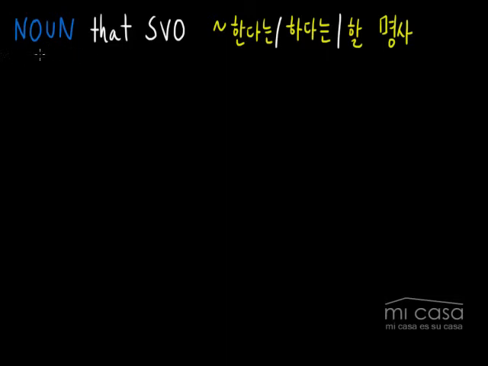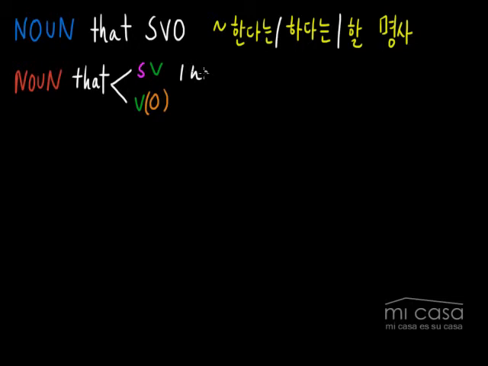Only special nouns. Because if you know anything about that and relative pronouns, 관계대명사, you know that it is used like this. You say a noun, that, and then you have two possibilities. You can either put a subject followed by a verb, or you could put a verb followed by an object. Okay? And just to review, I'm going to give you two pretty simple sentences just to review how to use that as a 관계대명사. I have a friend